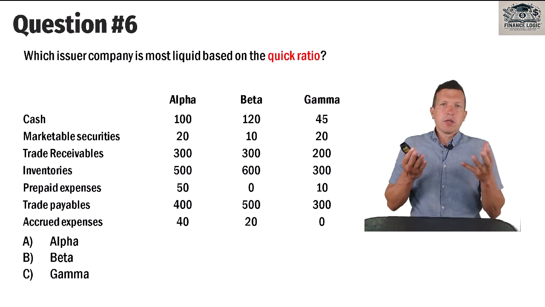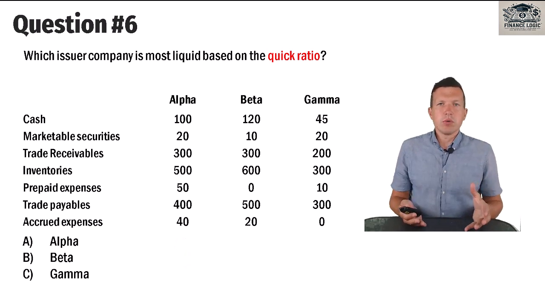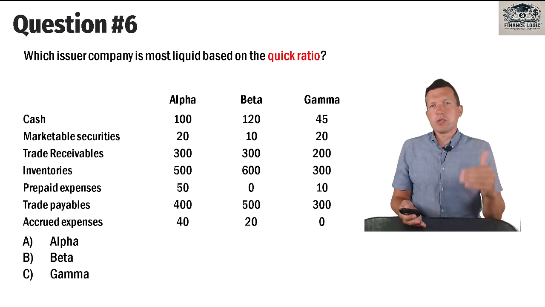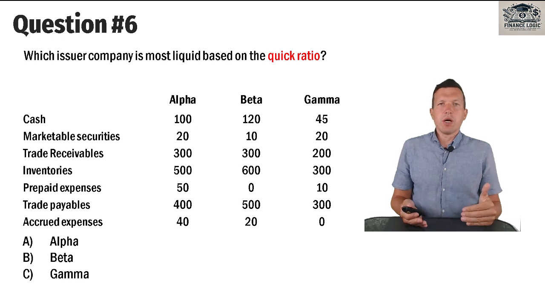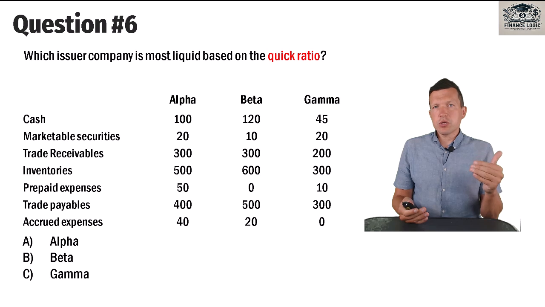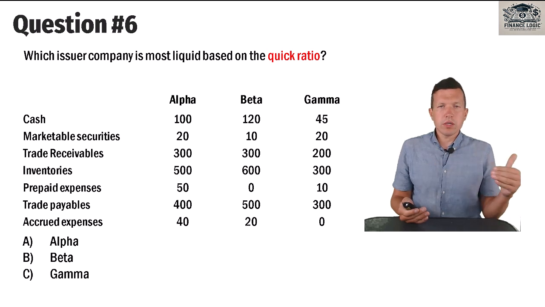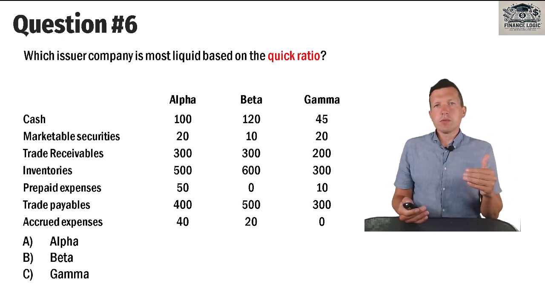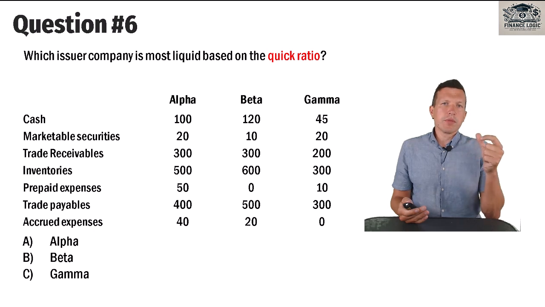When we estimate liquidity, it's always useful to measure liquidity using liquidity ratios. Among them, the three most popular are current ratio, when we use all current assets; quick ratio, when we use current assets minus inventories.